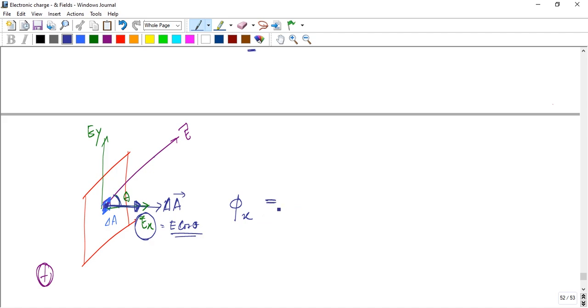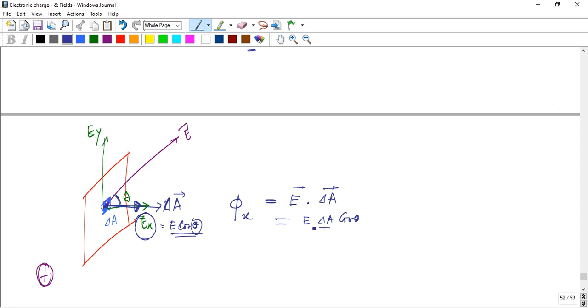So E cos theta times delta A gives E delta A cos theta.